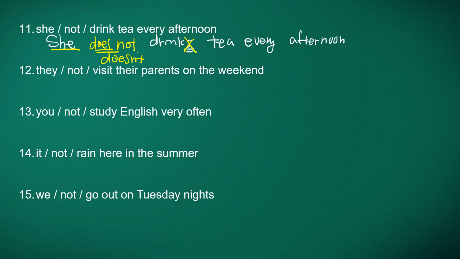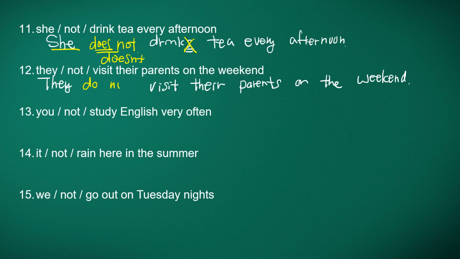Number 12, they visit their parents, P-A-R-E-N-T-S, on the weekend. And then negative is going to be they do not. And contraction, they don't. They don't visit their parents on the weekend. They do not visit their parents on the weekend. They don't visit their parents on the weekend.